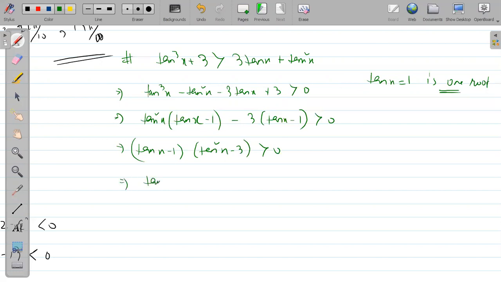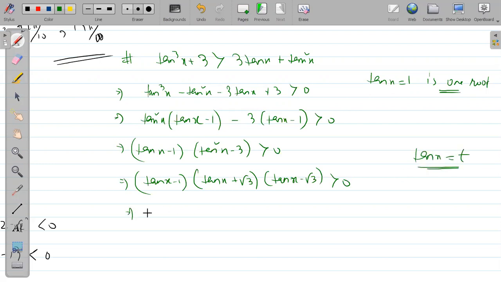Now it can again be factorized and you are getting, as a whole, three linear factors: tan x plus root 3, tan x minus root 3. You can consider tan x as t if you want. So basically you are getting t plus root 3, t minus 1, t minus root 3 is greater than 0.